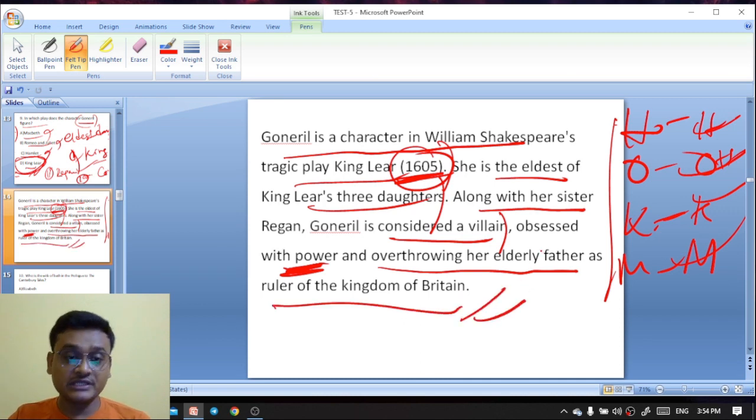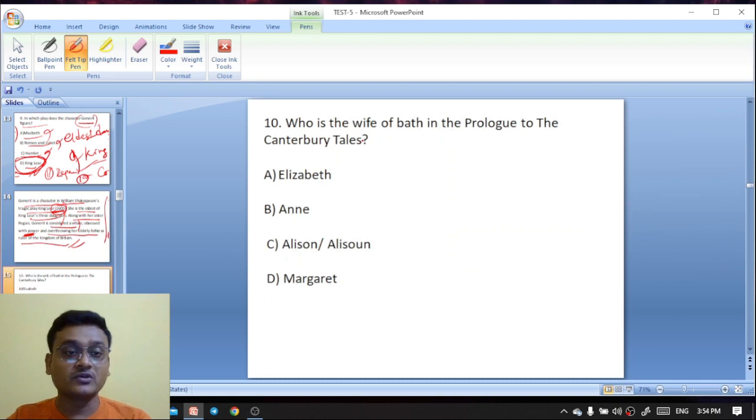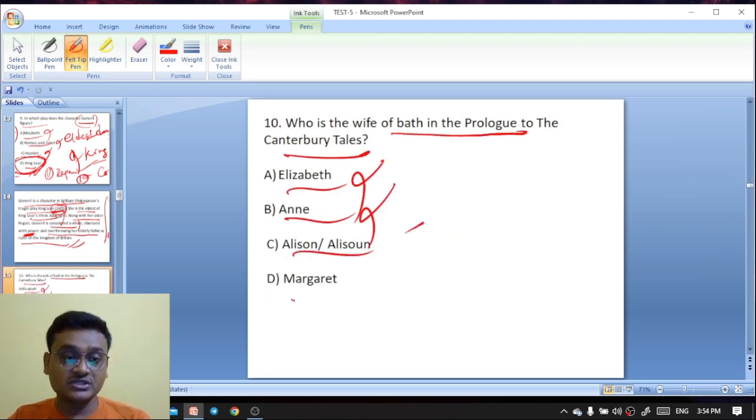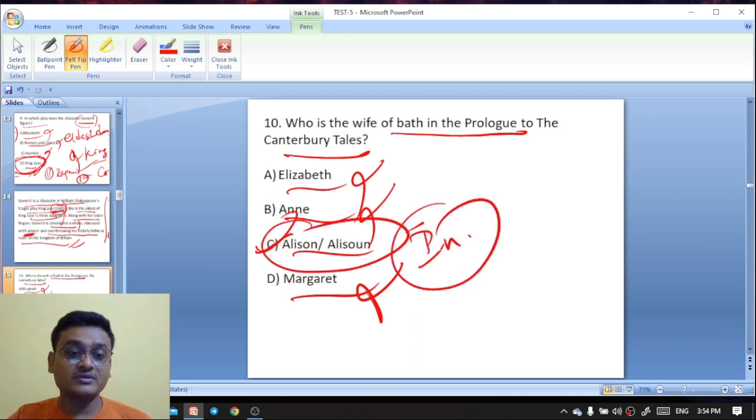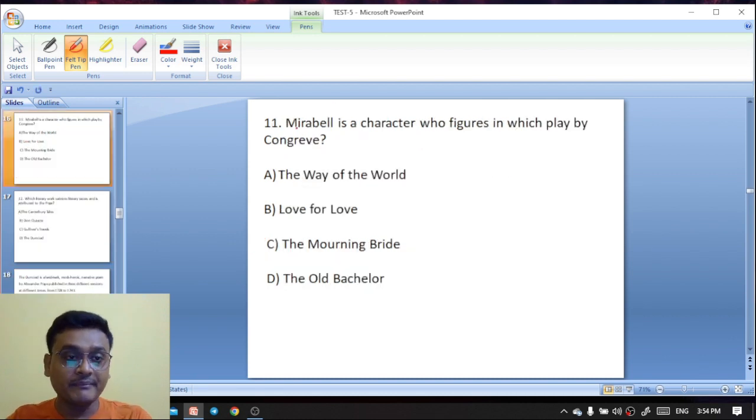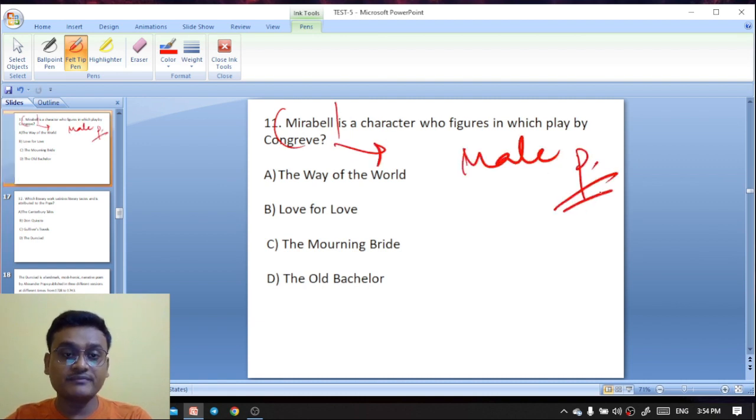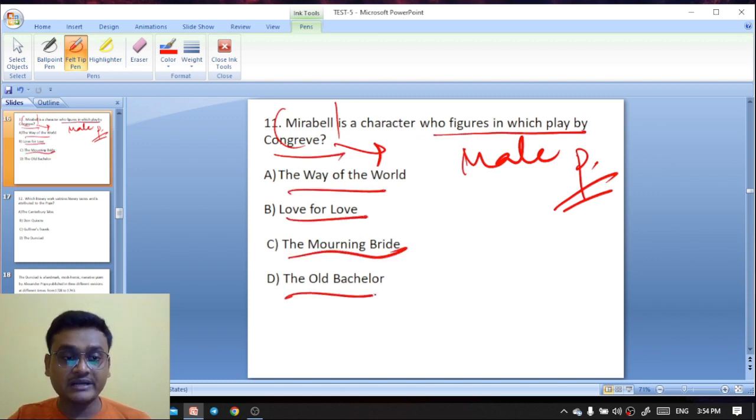Who is the Wife of Bath in the Canterbury Tales? Alison is the Wife of Bath, an independent woman, in Chaucer's Canterbury Tales. Mirabell is a male protagonist. The male protagonist is a character who figures in which play: The Way of the World, Love for Love, Mourning Bride, or The Old Bachelor?